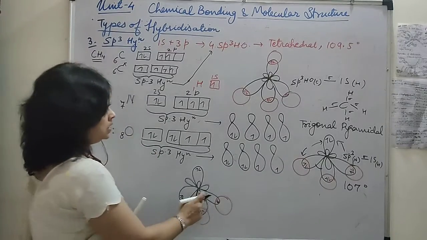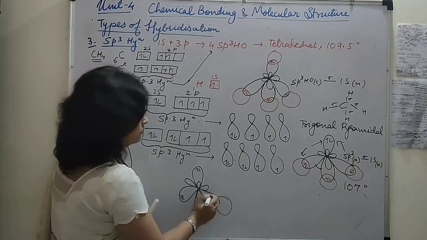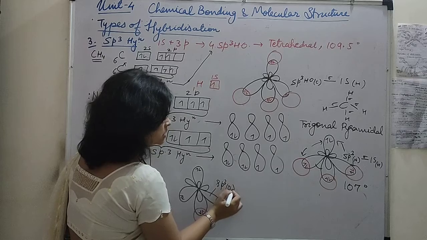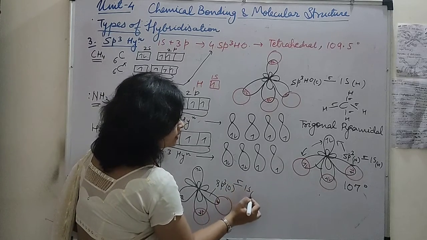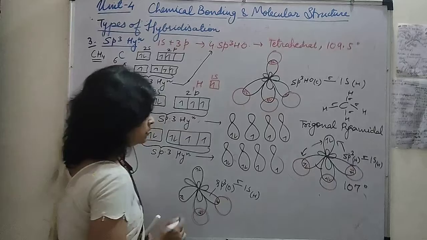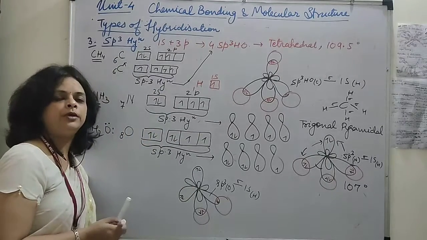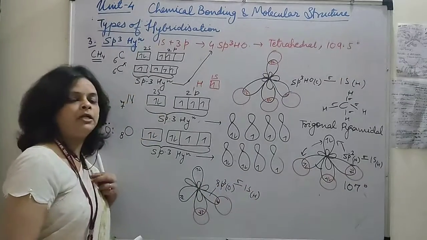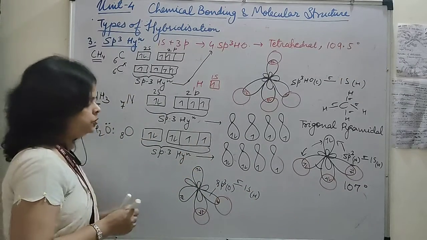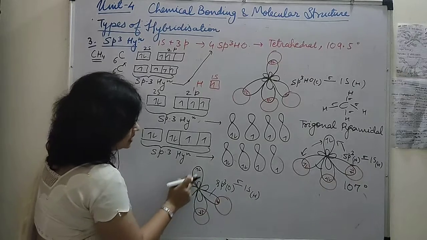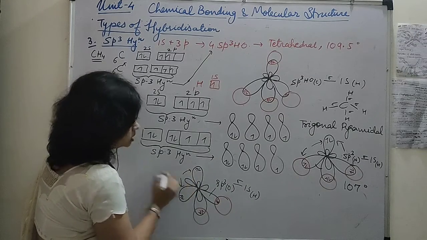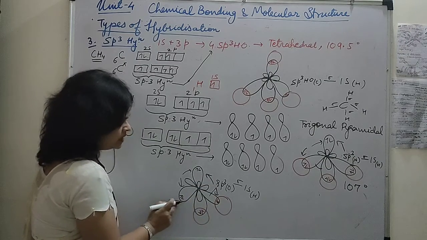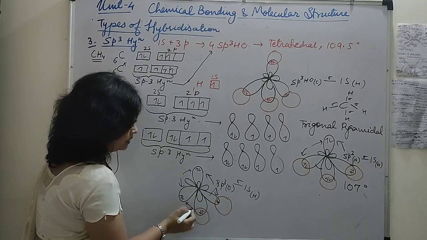Okay, so here two sigma bonds are formed between sp3 hybrid orbital of oxygen and 1s orbital of hydrogen. Okay, and these are the two lone pairs of electrons, and we had already discussed in case of ammonia, because of the repulsion it was having the bond angle reduced. So here also between these two lone pairs there will be repulsion, between this lone pair and bond pair there will be repulsion, between this lone pair and bond pair there will be repulsion.